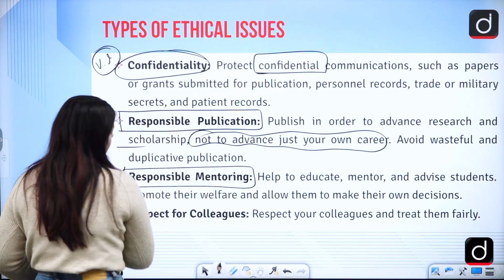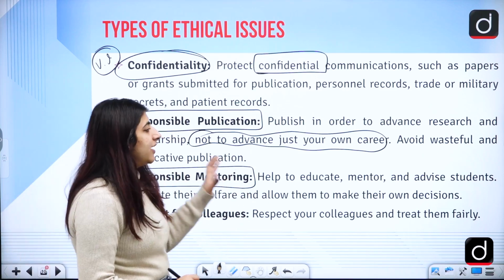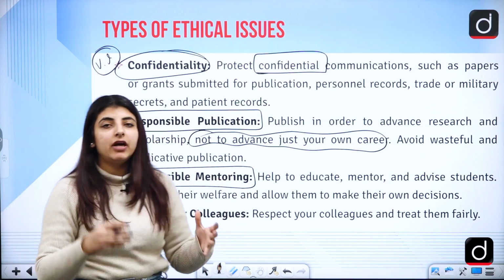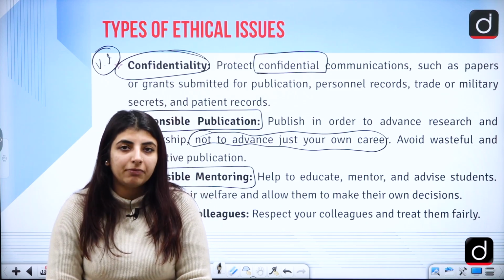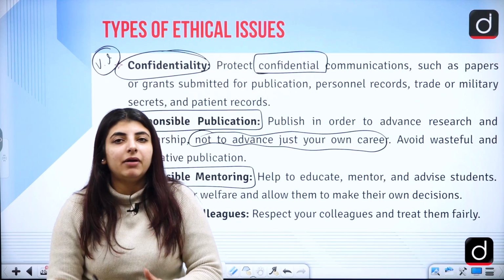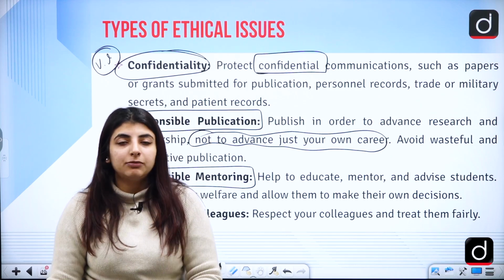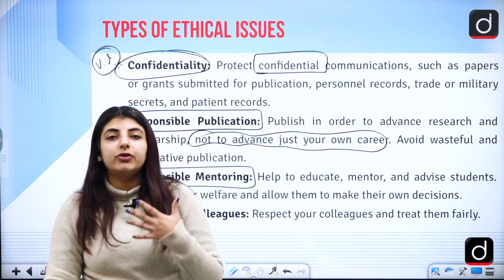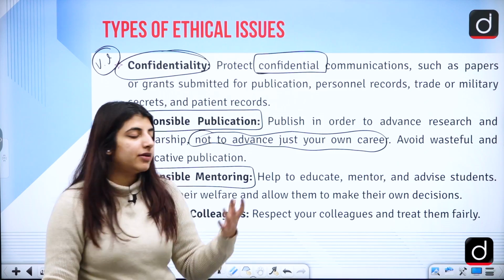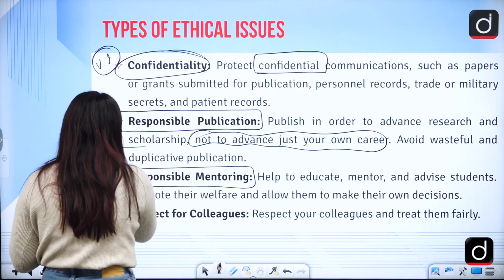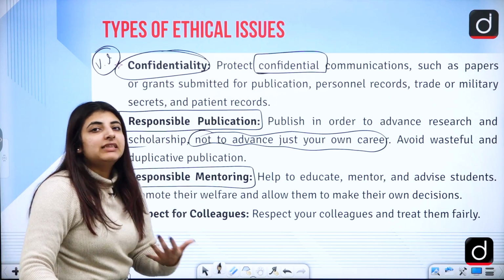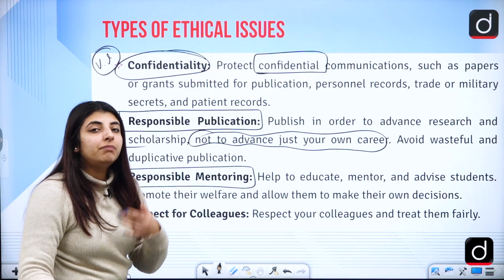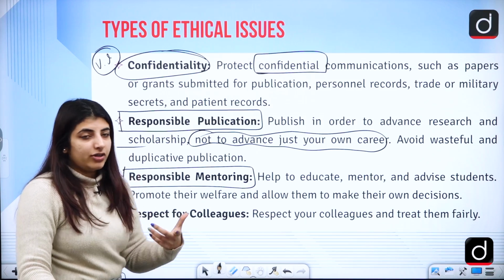Responsible mentoring. Help to educate, mentor, advise students, promote their welfare. So there are certain students who ask the people who are enrolled already in PhD, and those people help them understand the steps, how you are supposed to go about it, how you should find a supervisor, etc. Right? So a person who is doing research should also be responsibly mentoring people who do not know even the P of the PhD, right?